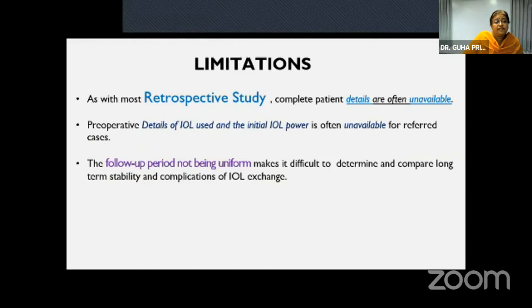As we come to the limitations, as with most retrospective studies, complete details were not available, and details of the IOL used and the initial IOL power were also unavailable for some referred cases, and the follow-up period being not uniform makes it difficult to determine and compare the long-term stability and complications.